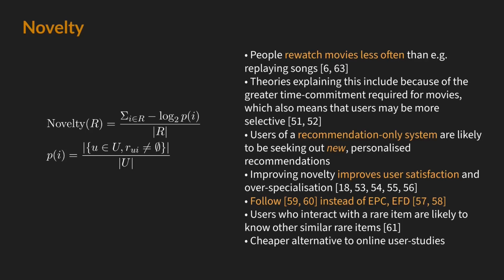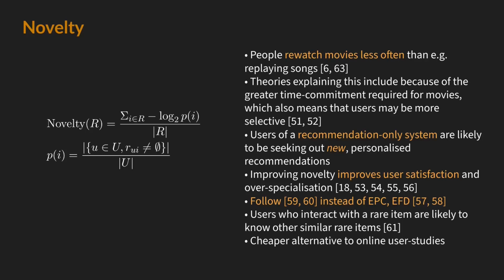As mentioned previously, recommending movies that the user has not seen before is one of the aims of this project, and this is justified by the observation that people rewatch movies less often than in other domains such as music. It is also further justified by a number of studies which have shown that in general, improving novelty improves user satisfaction in real-world systems and also addresses over-specialization.